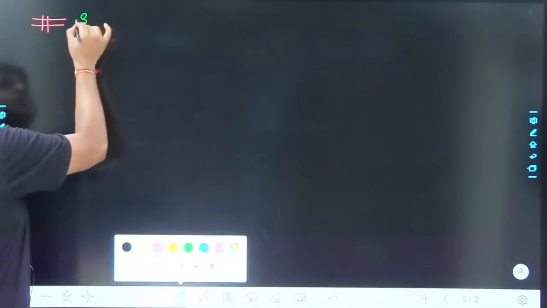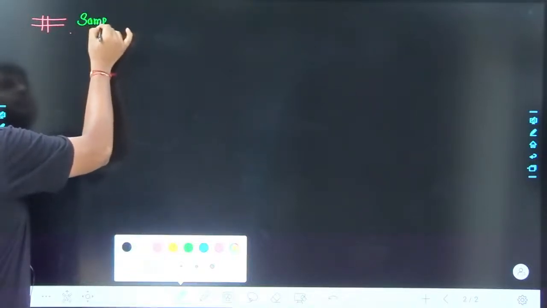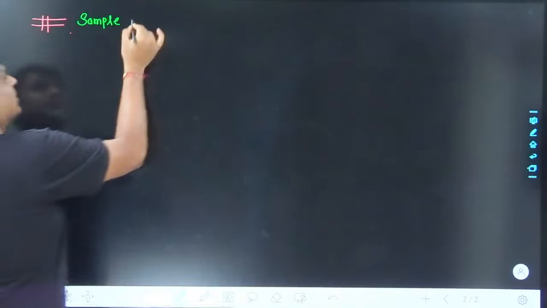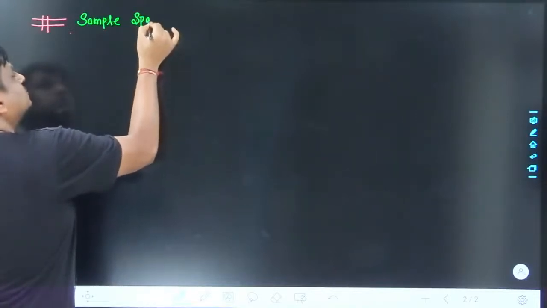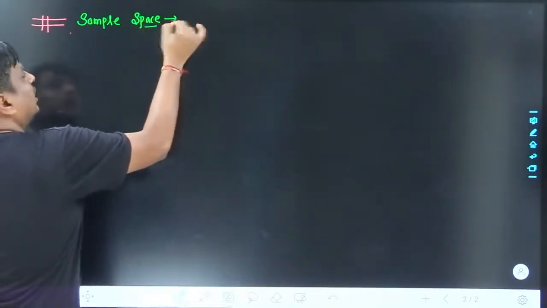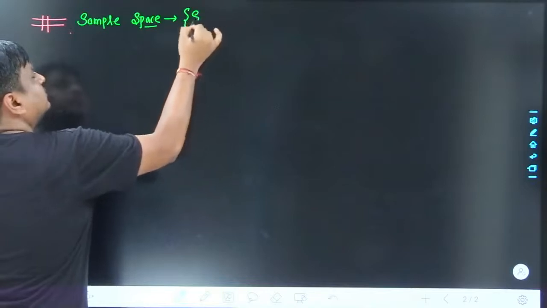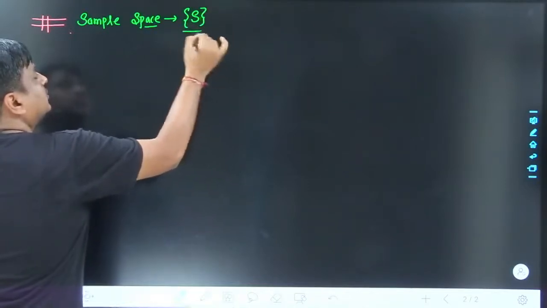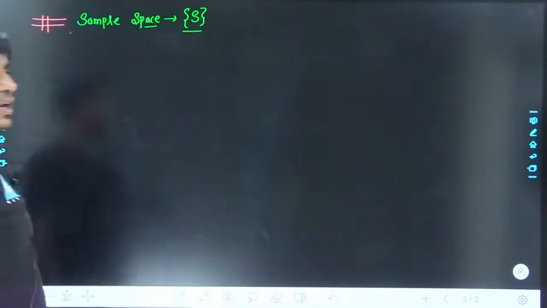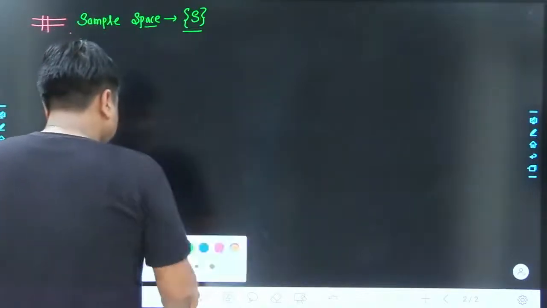Sample space. This is again an important terminology which I will be using within this topic again and again. I would be referring to it as S within curly brackets. Why are the curly brackets used?